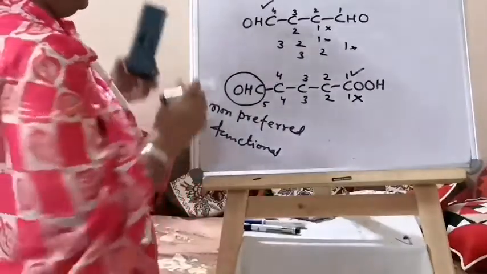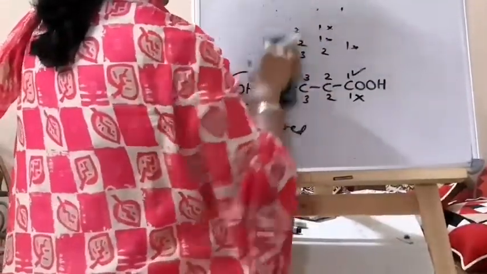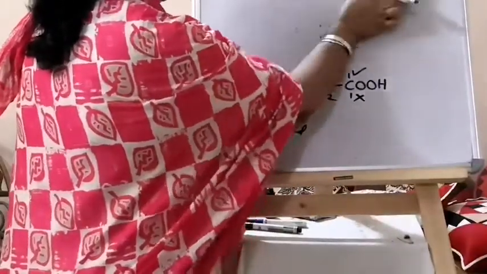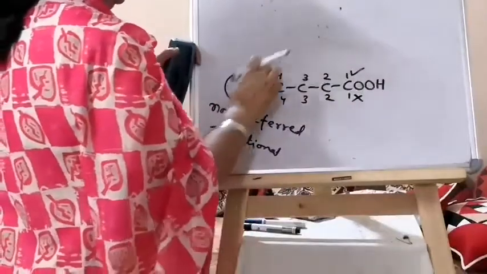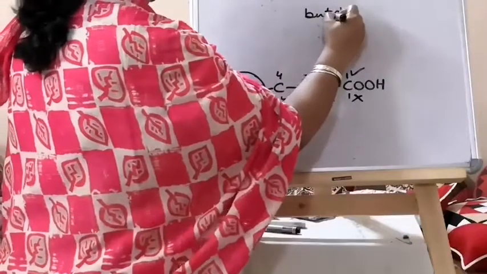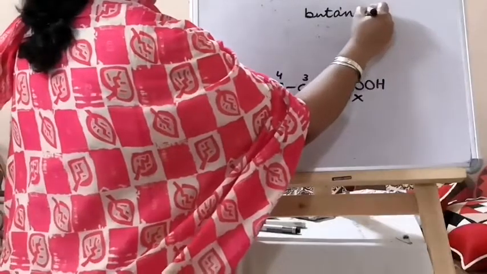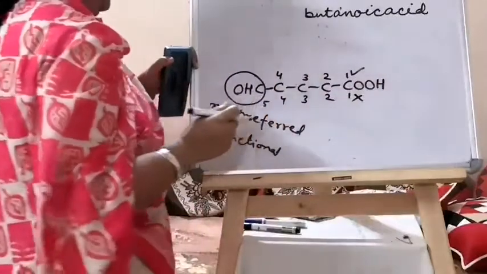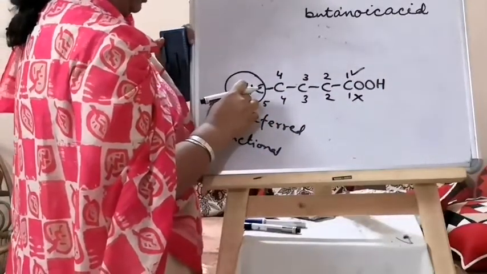Now if you have to write the name of this compound, then see the name. The root word is but, single bond ane, and this is oic acid. So butanoic acid. Then this is non-preferred, so it will be written as a prefix.